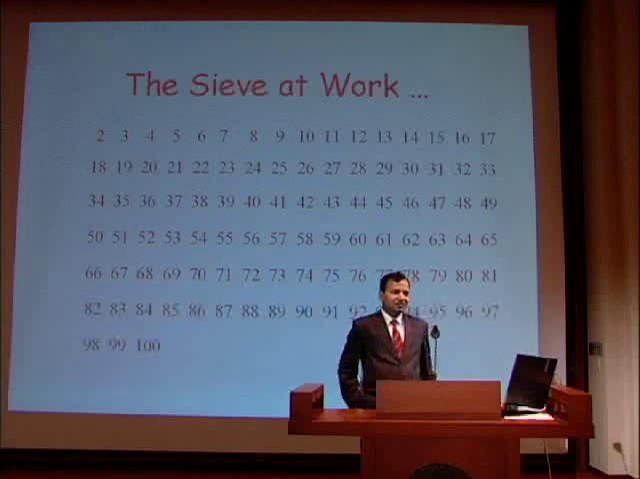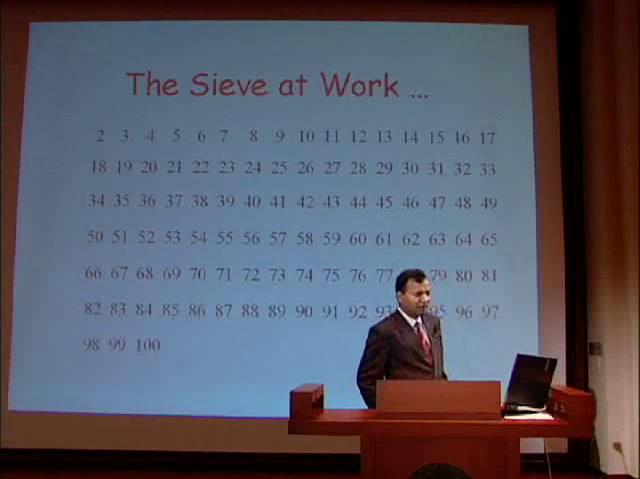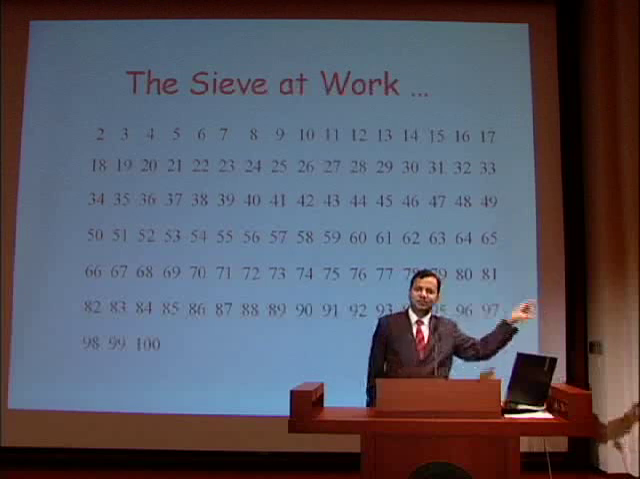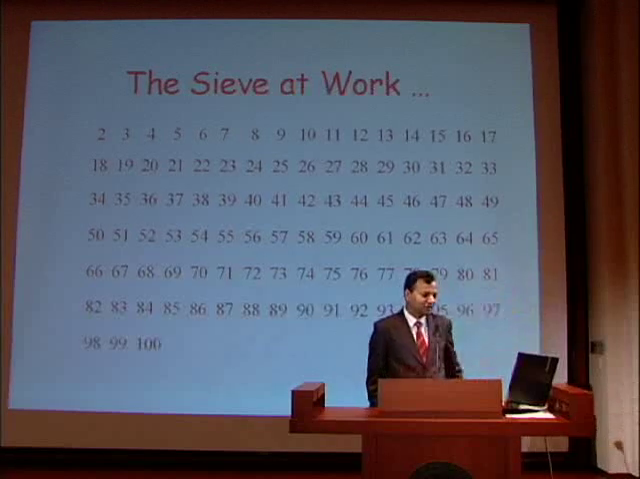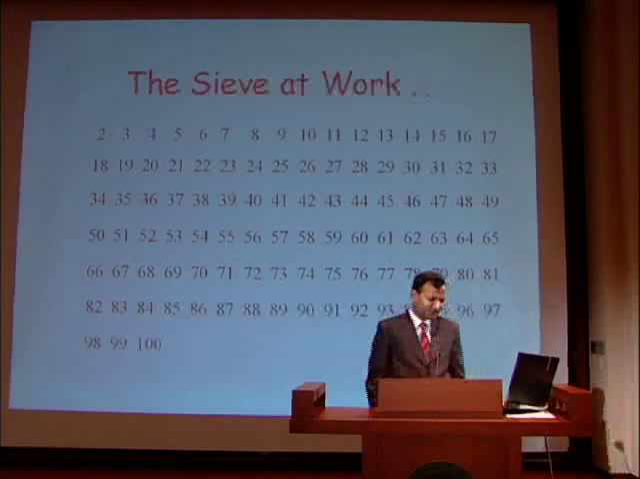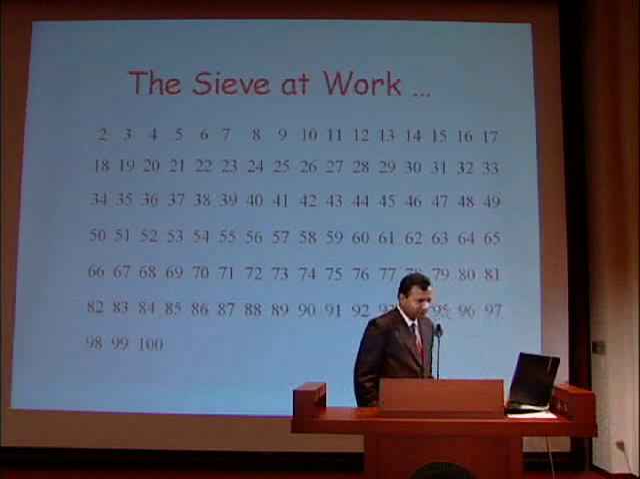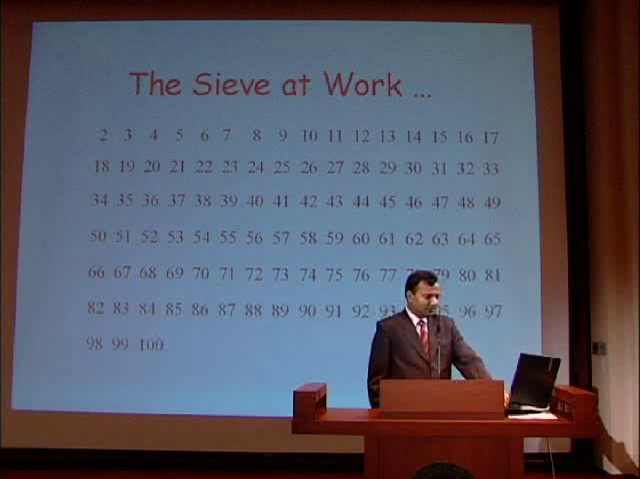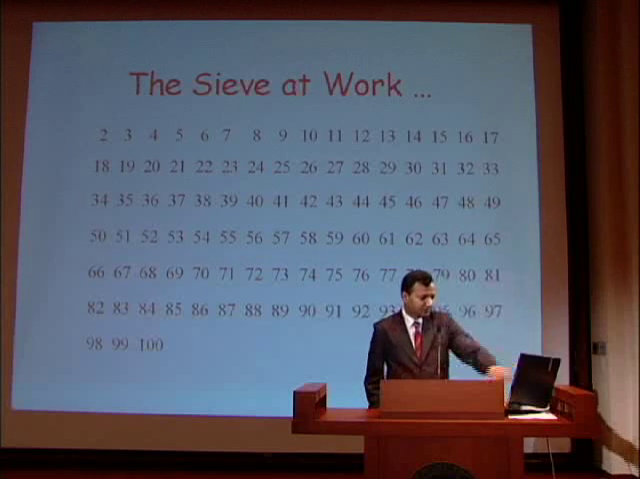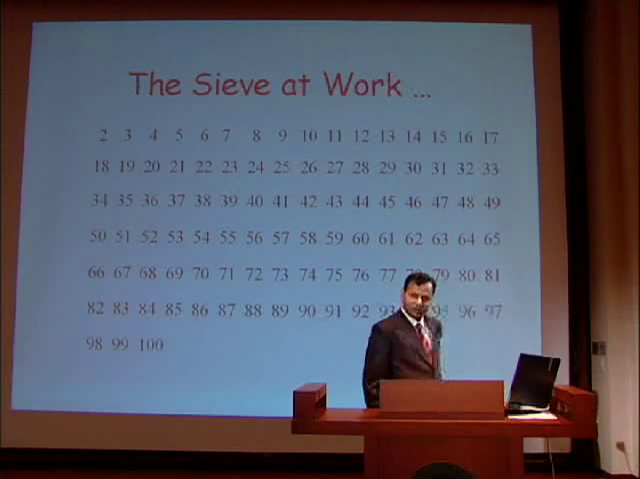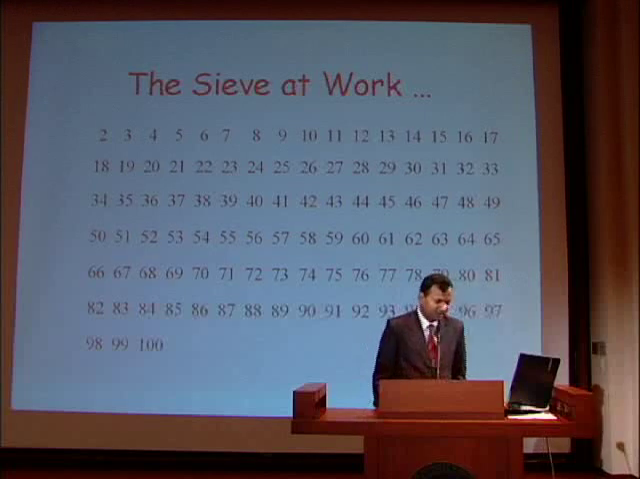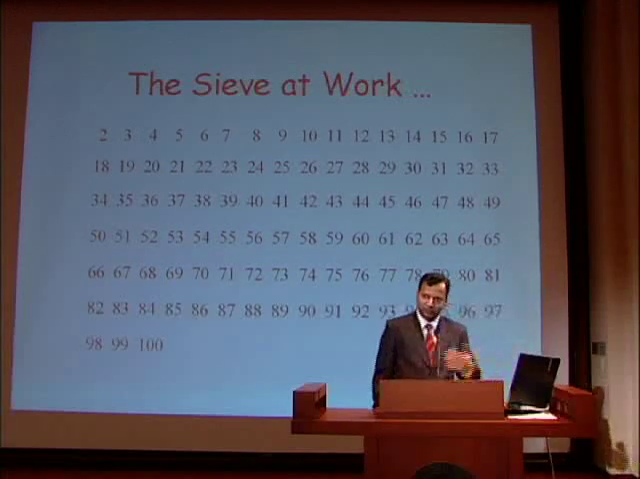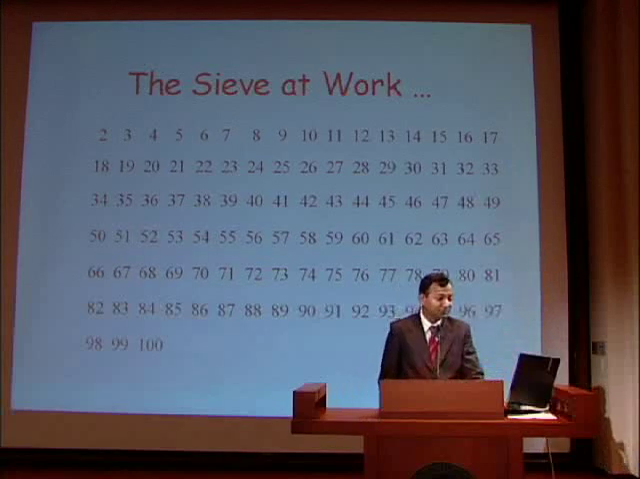So let's look at the sieve at work. In fact, this is exactly how I generated those prime numbers less than 100, which I showed you a few slides earlier. So it's a really useful method. Here are all the numbers between 1 and 100 written down in a nice order. The first number here is 2, which is prime, and let's cross out all multiples of 2.